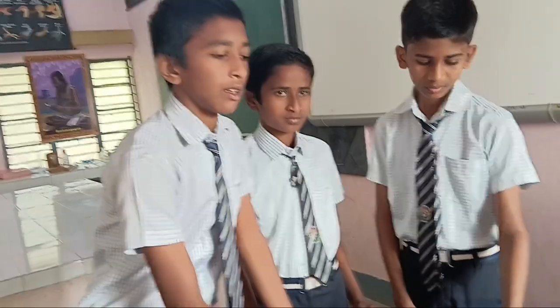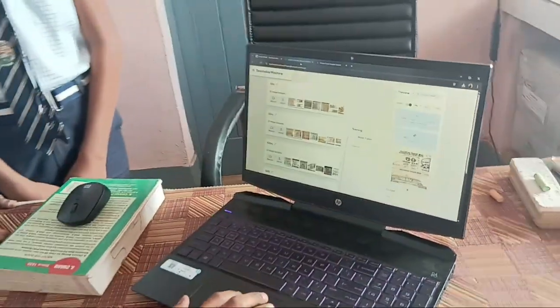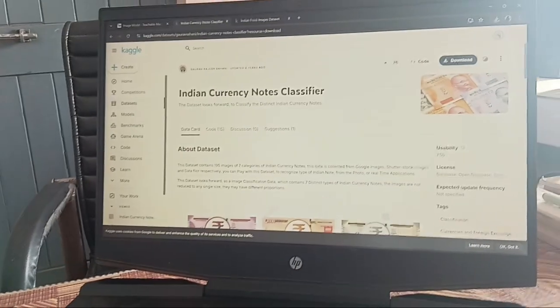Practical part. If we show a note of our country in front of Teachable Machine, it shows its value. If we show a 20 rupees note, it shows 20 rupees. Yes, this is Teachable Machine and this is Kaggle. This is Kaggle, where we download the data of the currency of our country.